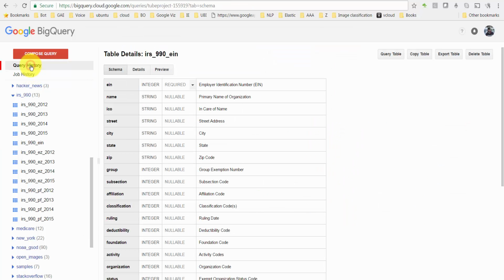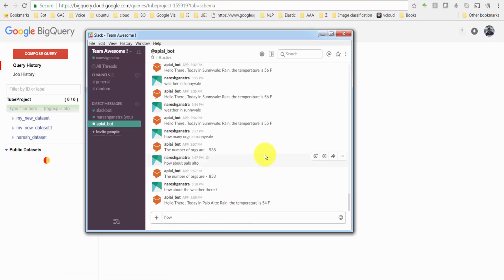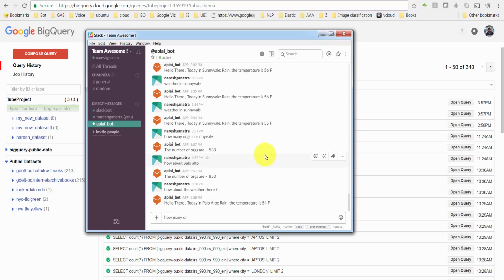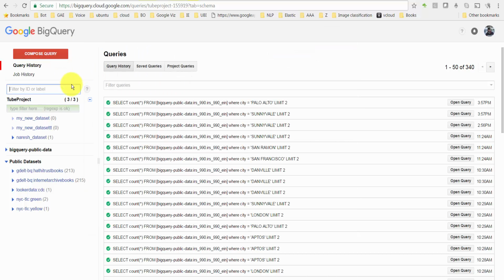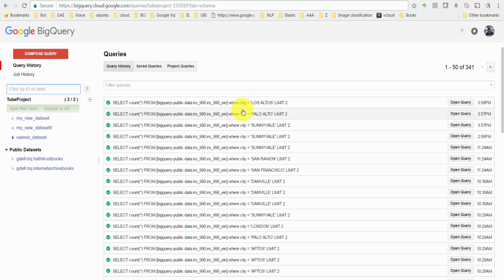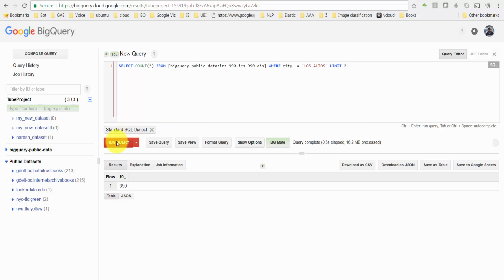If I go to my query history, you'll see all the queries that I just fired. For example, if I say how many orgs in Los Altos, it's going to come back and give me the answer 350. If I refresh this page, there should be a query for Los Altos here. There you go. I just say open query and run this query. The number is here, 350. The answer is here.